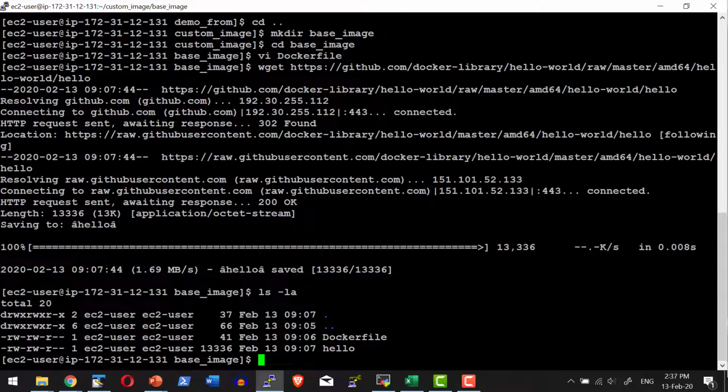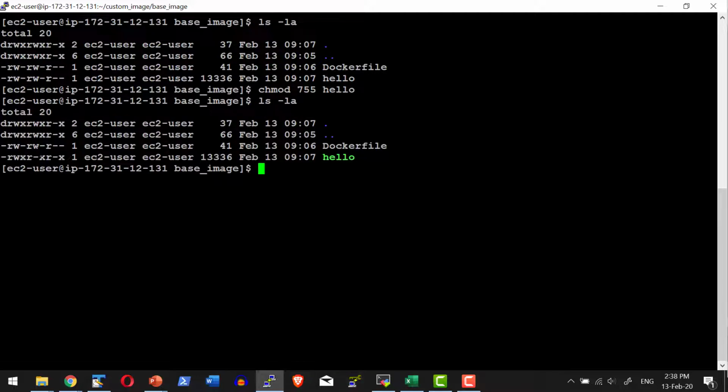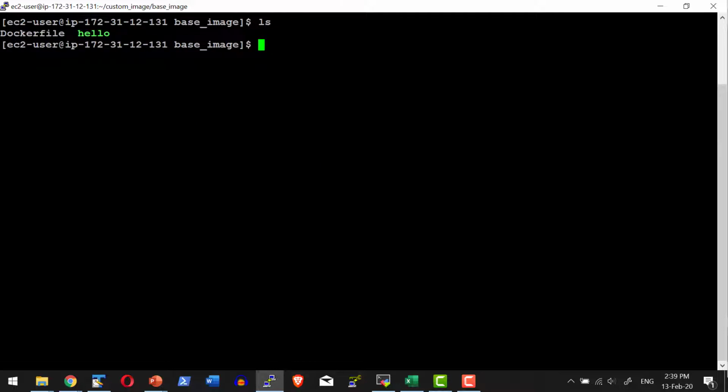Let me give execute permission to this hello file, so that when it is added into the image and executed, it runs without a permission issue. Now I have the executable and I have the Dockerfile. Let me go ahead and do the build from the Dockerfile: docker build, tag this image as hello, and it's going to look into the current directory where I have the default file Dockerfile.